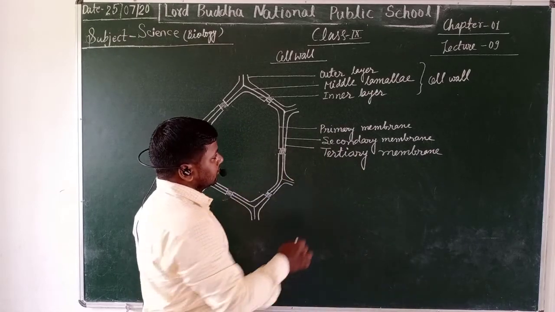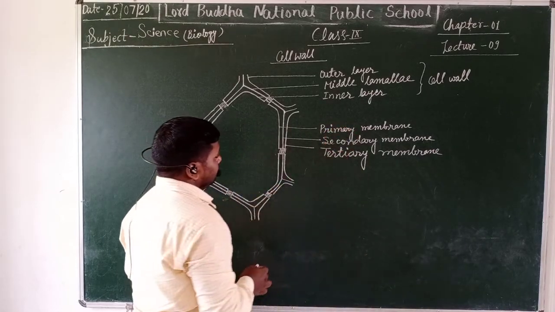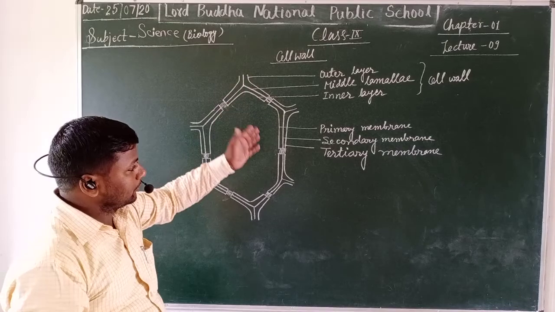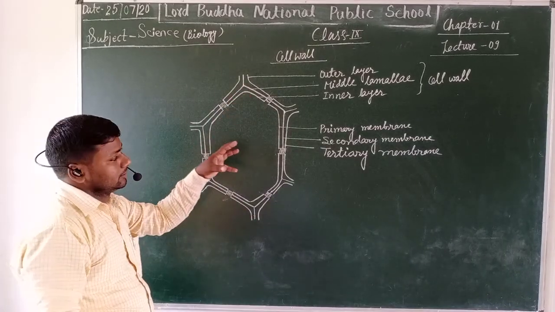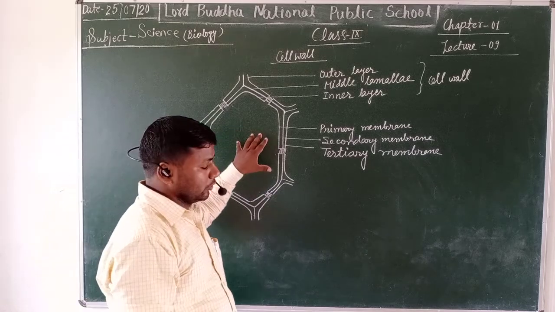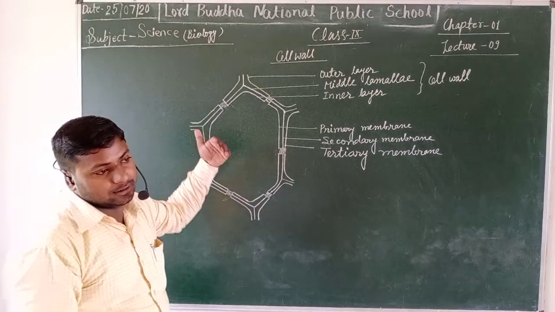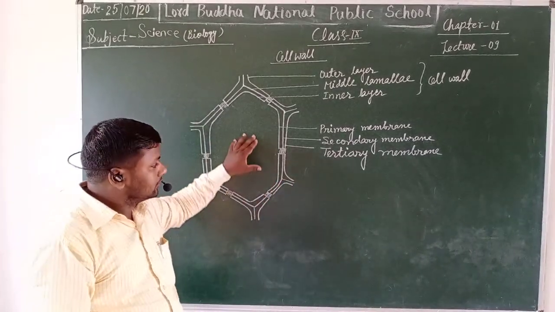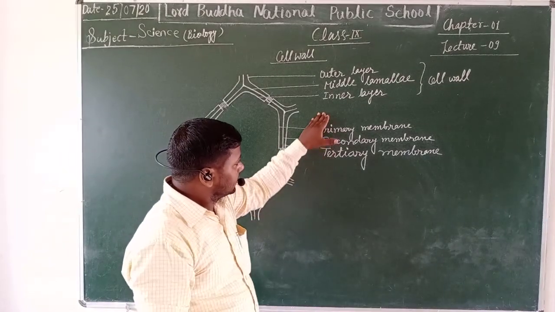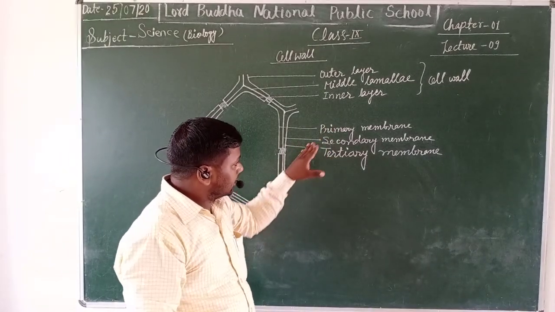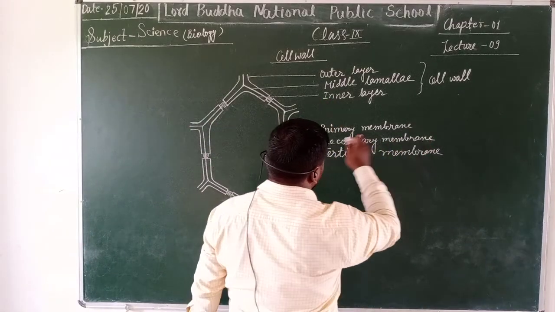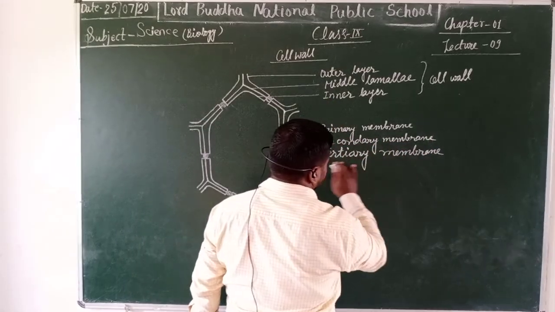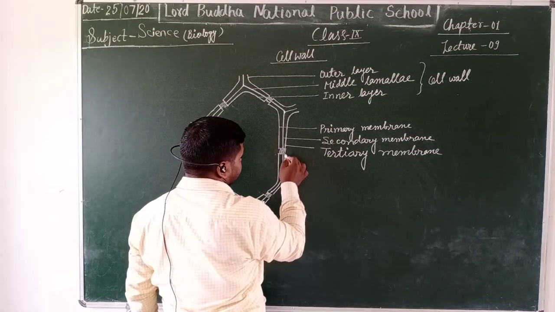This nomenclature is on the basis of the origin of the membranes, due to deposition of substances such as celluloid material, hemicellulose and pectin.